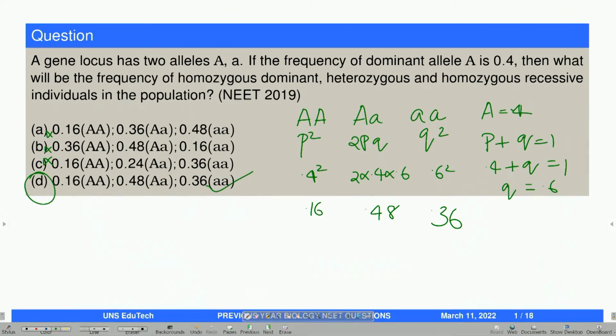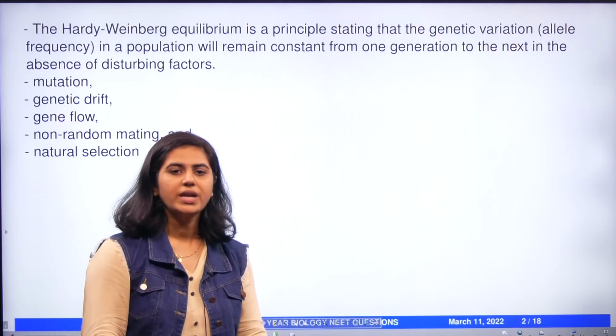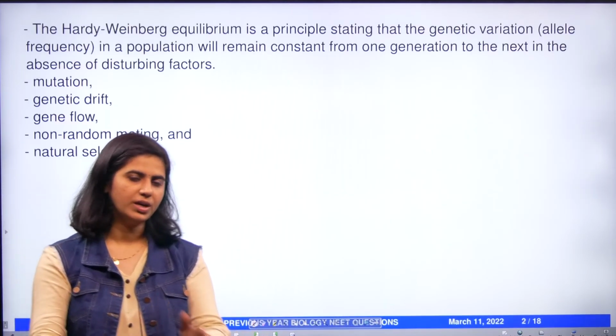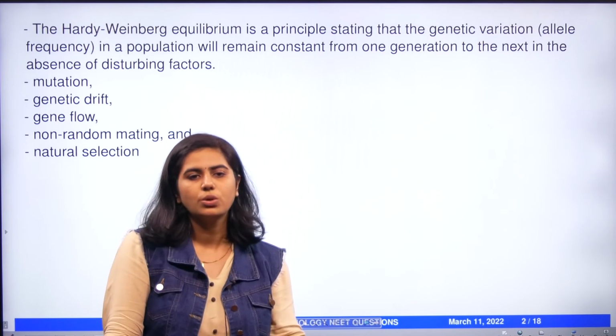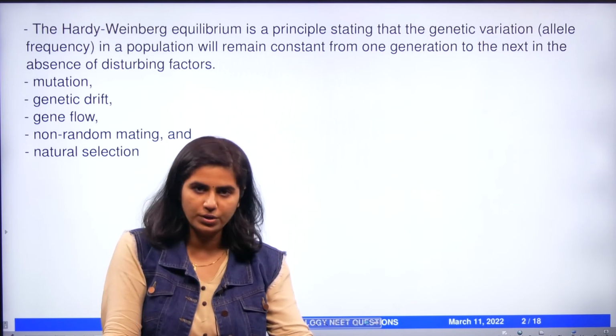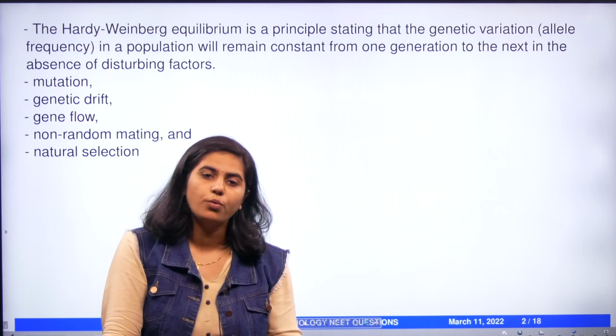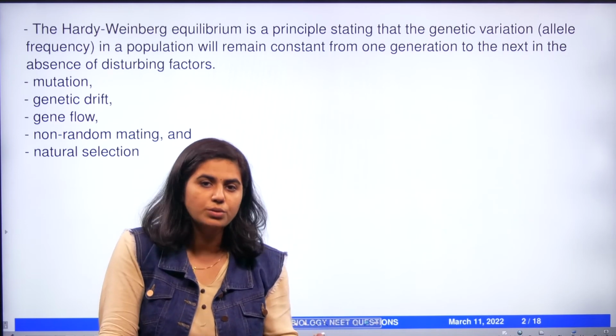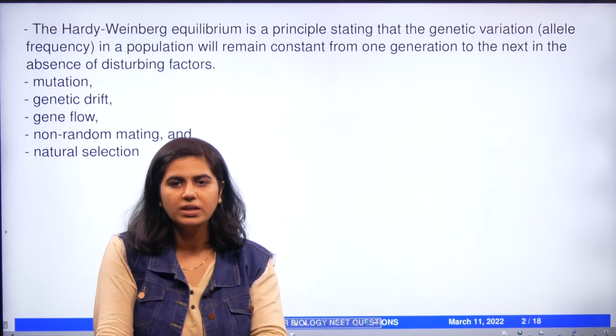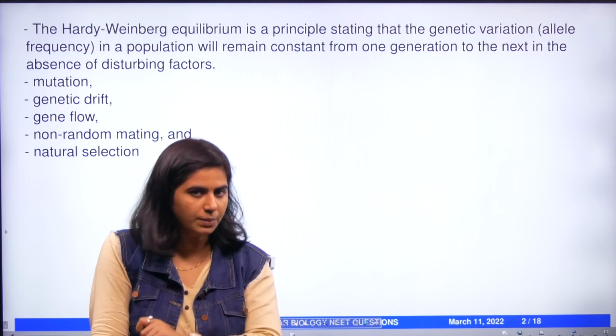So before concluding, let's see what are the 5 conditions that Hardy and Weinberg have mentioned in their principle, so that the allelic frequency of the population remains constant. Or what are the conditions which should be absent in a population so that the allelic frequency will be constant in a population.